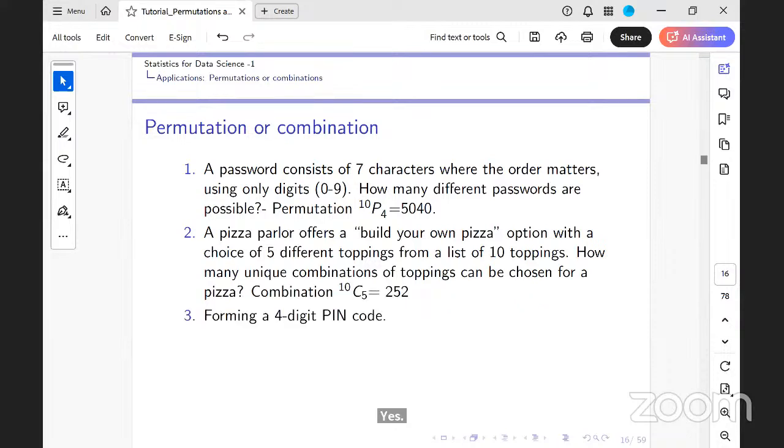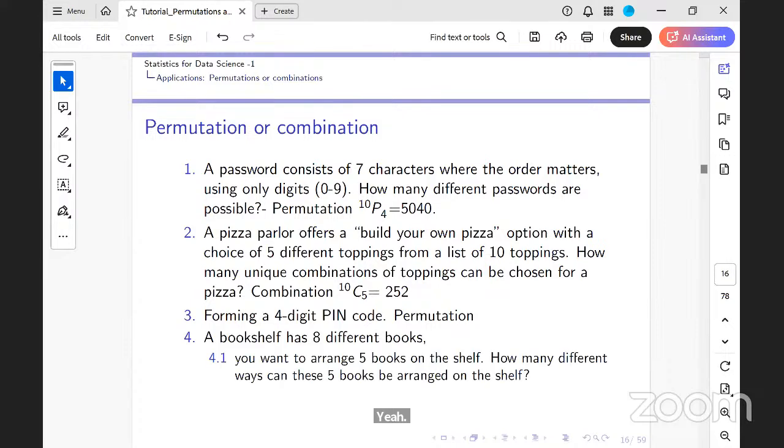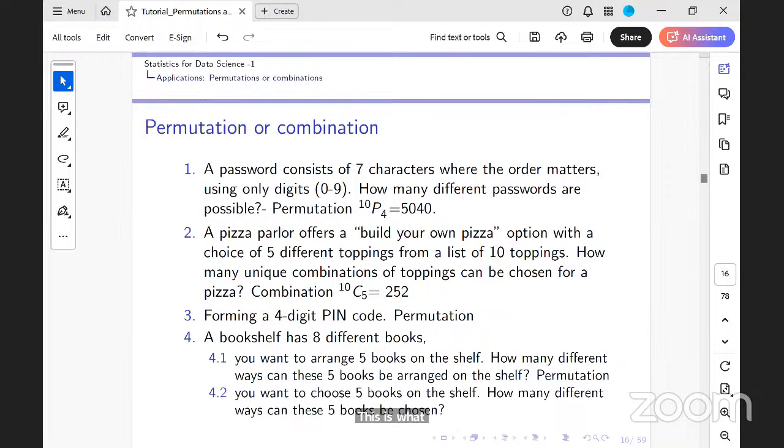Okay. 4-digit pin code. This is what we did earlier. Permutation. A bookshelf has 8 different books. I want to arrange 5 books. Permutation. I want to choose 5 books. Combination. Okay, very good.